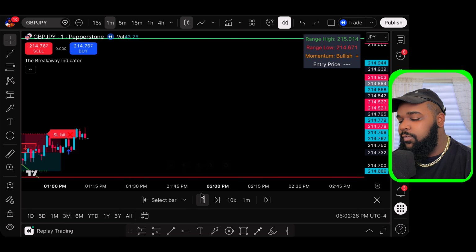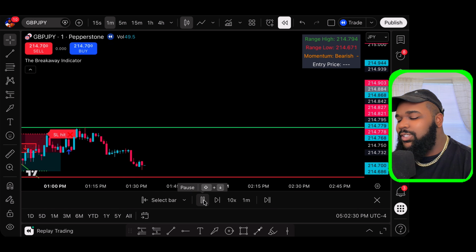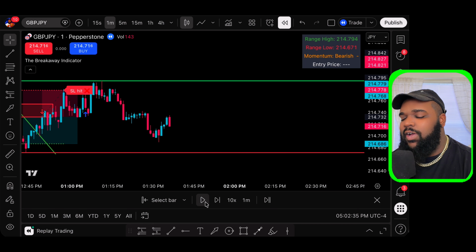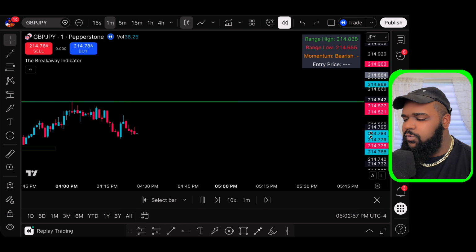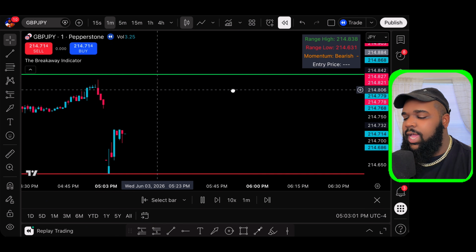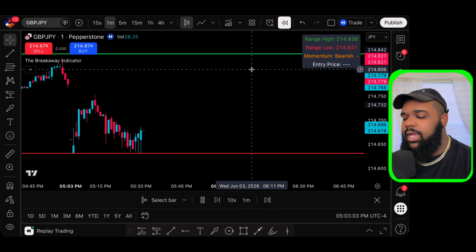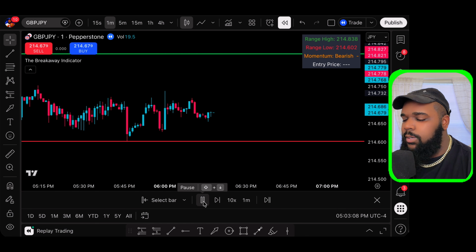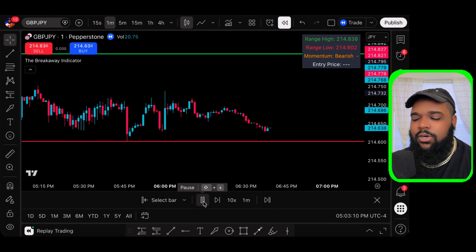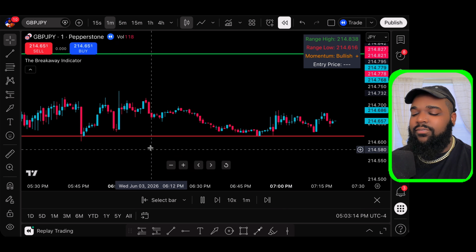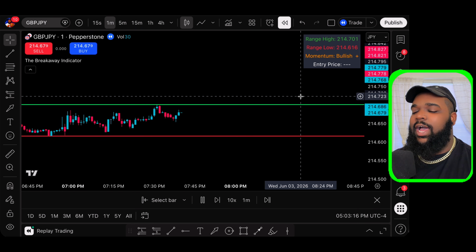Let's try to go for a few more because I really want to show just the magnitude of this amazing indicator. It has a 75% win rate. I'm going to try to fast forward it to where price is not ranging, because you don't want to trade in ranging markets. And we've done a really good job at getting the indicator to avoid ranging markets. But when Trump tweets something, when something happens in the world, price is just unpredictable. So it's cool to have the signals. It's better to have the actual strategy.